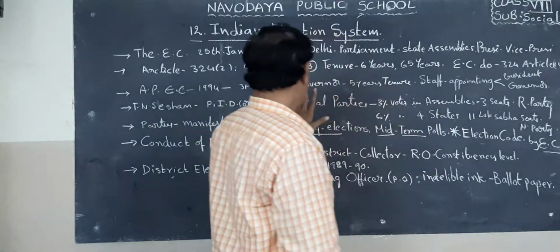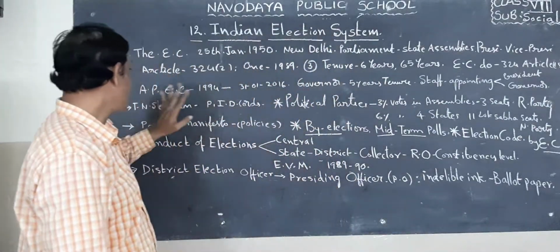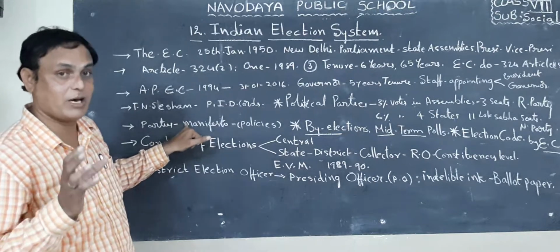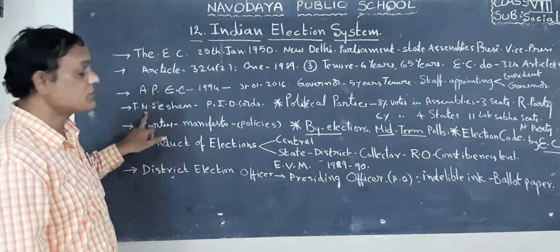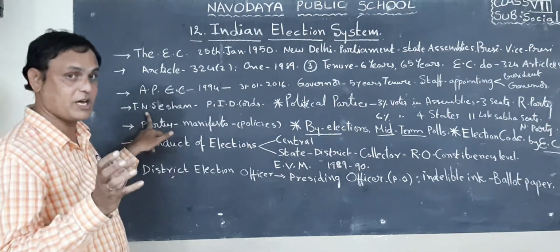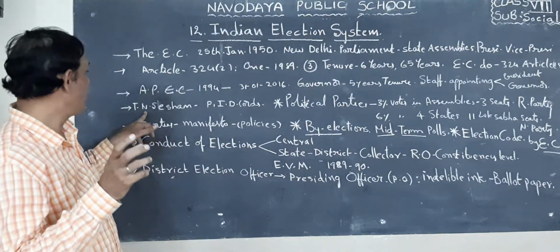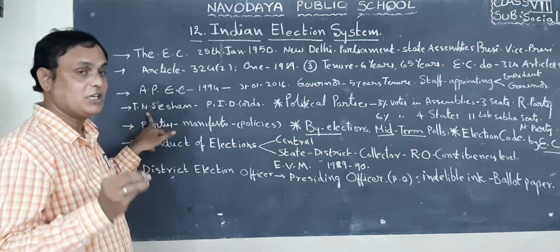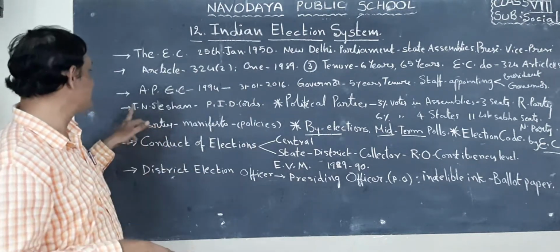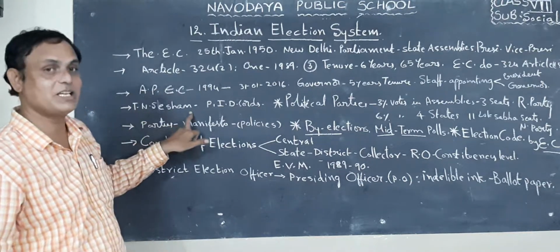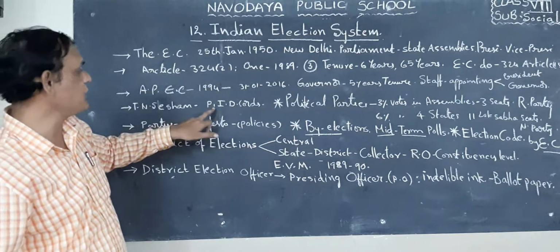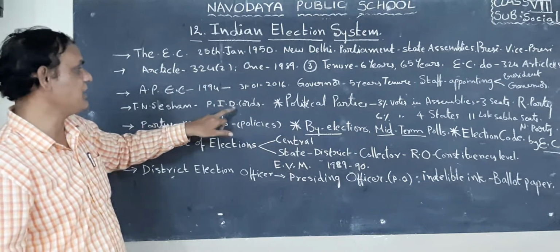So that is the main importance of the Election Commission of India and also the Election Commissioner of our Andhra Pradesh. Children, one Chief Election Commissioner, when he was in office, introduced the voter identity card. His name was T.N. Seshan. What is his name? T.N. Seshan. So he introduced the voter identity card.